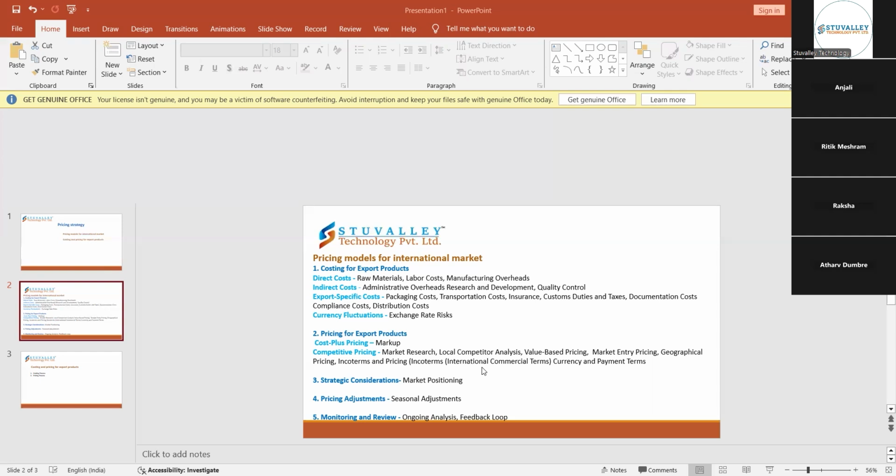Next comes strategic consideration, what we have to keep in mind. First is the marketing position. In marketing position, it is the overall brand and market that have a good position. For example, any brand which has a good position in the domestic country, once it exports, that brand should have a good position, good strategy, and unique features, so that it can be differentiated from other similar competitive brands.